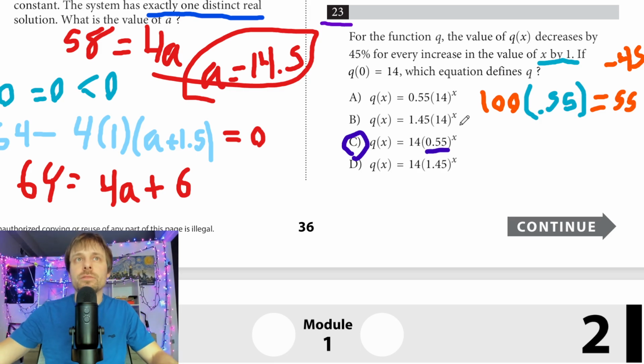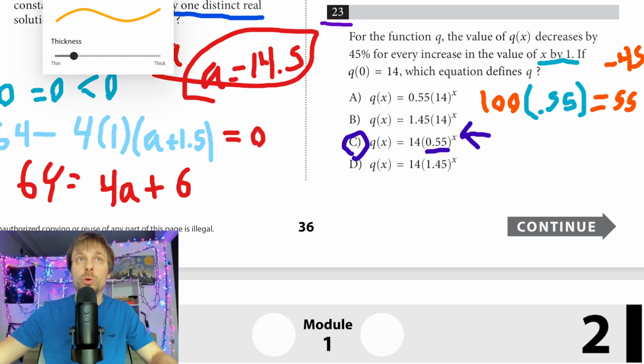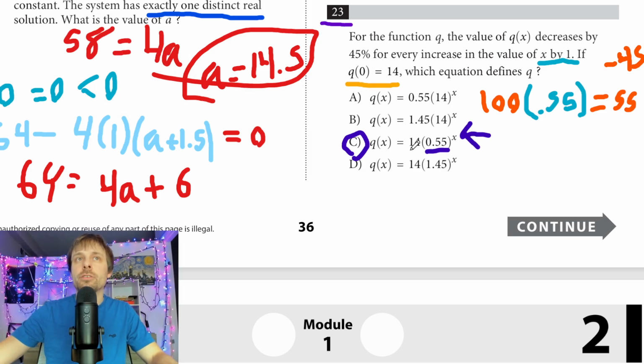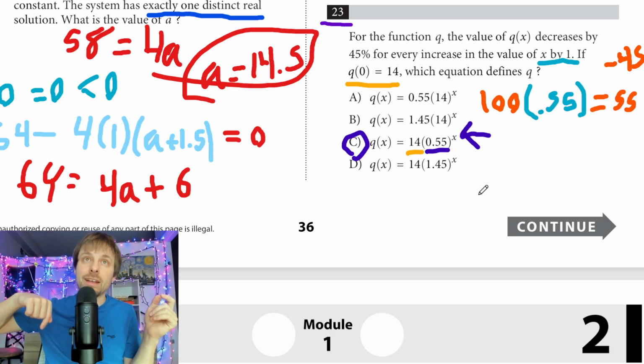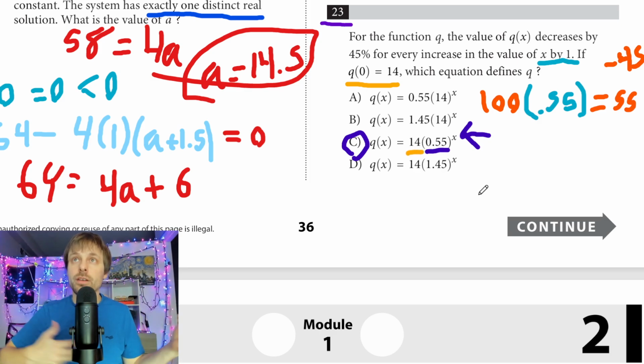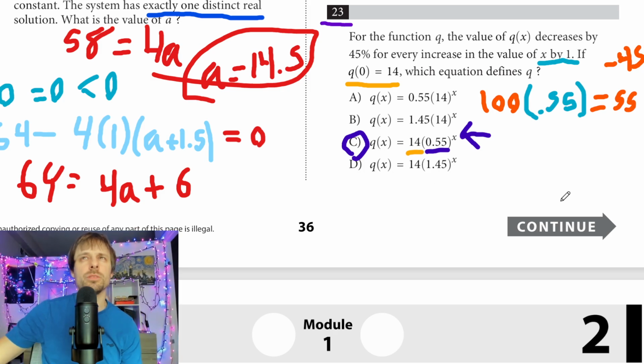Let's analyze the rest of our numbers. So again, I have a normal x as my exponent, which is, again, normal. And then they're saying my y-intercept is 14. So when I plug 0 into x, 0.55 to the 0 is 1, and I'm left with 14. So C checks out. I am a little surprised they only have one answer with the 0.55, though.